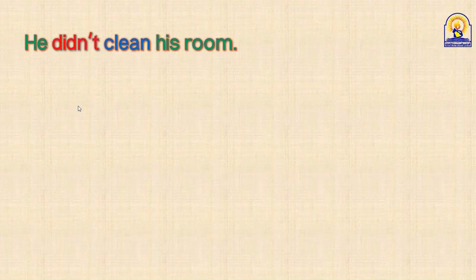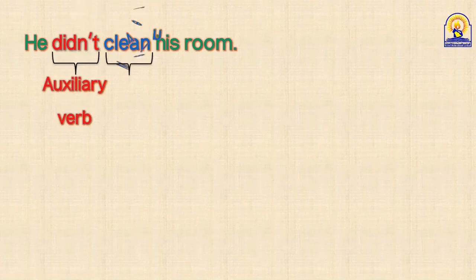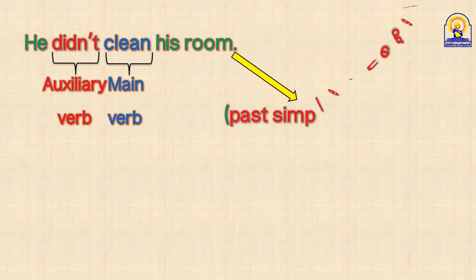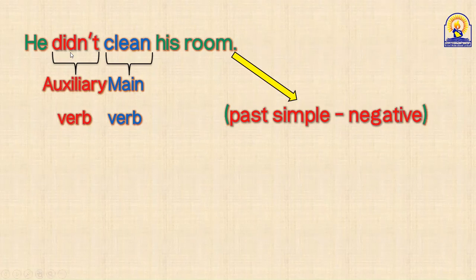He didn't clean his room. Didn't here, an auxiliary verb, as you can see. Okay. Clean, this is the main verb. And the whole sentence is what? Who can tell me? What tense is this? He didn't clean his room. Is it present simple? It's past simple. This statement is past simple in negative form. Didn't is used to make negative in past simple and it's an auxiliary verb here.